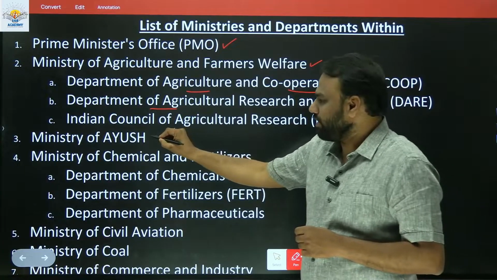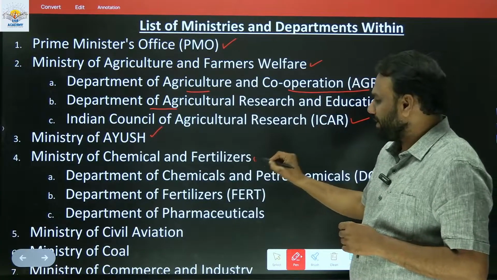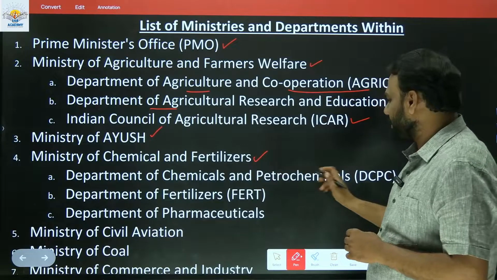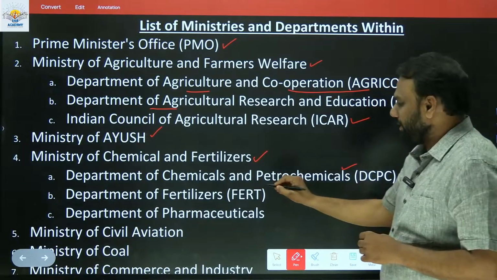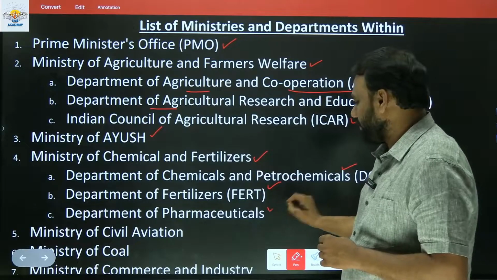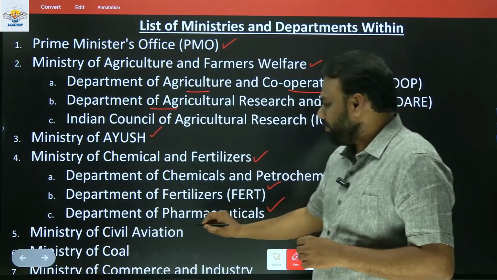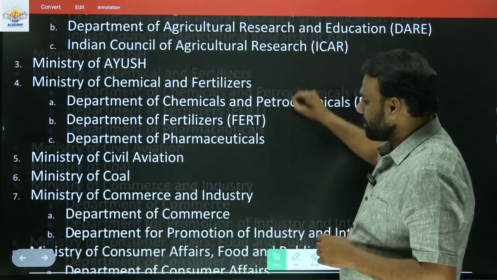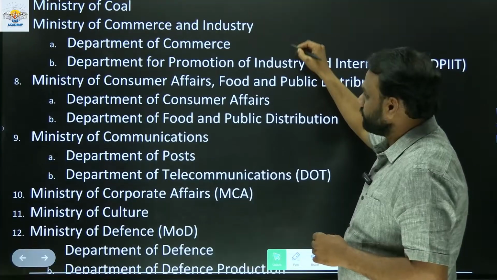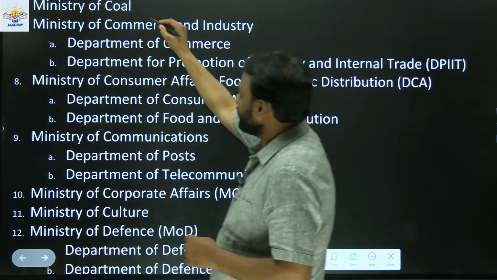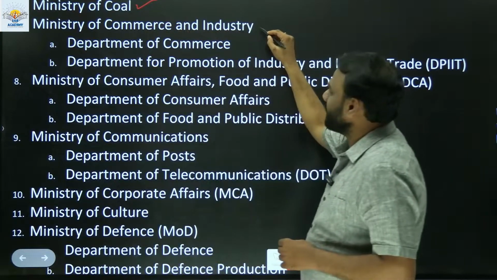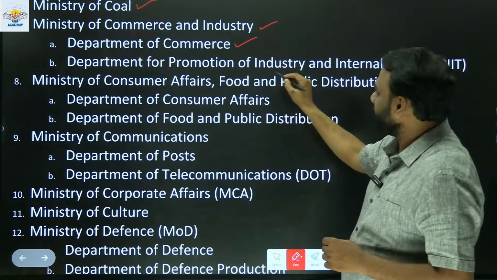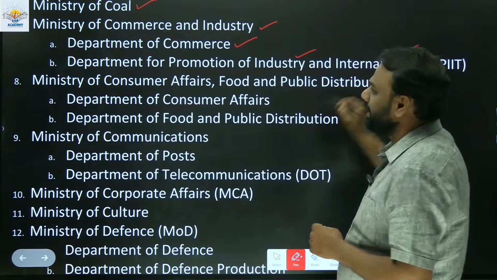Next, we have the Ministry of Ayush and the Ministry of Chemicals and Fertilizers. Within the Ministry of Chemicals and Fertilizers, we have the Department of Chemicals and Petrochemicals, the Department of Fertilizers, and the Department of Pharmaceuticals. Next, we have the Ministry of Civil Aviation, the Ministry of Coal, and the Ministry of Commerce and Industry. Within it, the Department of Commerce and the Department for Promotion of Industry and Internal Trade.